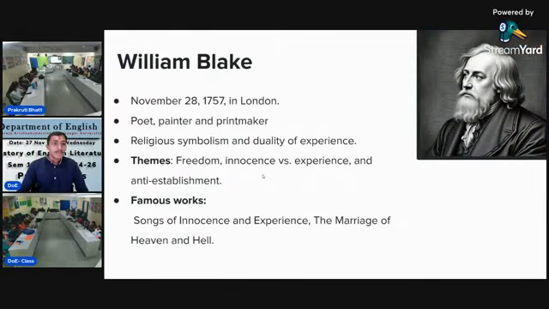William Blake. William Blake was born on 28 November 1757 in London, and he was a poet, painter, and printmaker. He was also famous as a painter, and his paintings were famous at that time. He used religious symbolism and duality of experience in his poetry, and themes like freedom, innocence versus experience, and anti-establishment. His famous works are Songs of Innocence and Experience and The Marriage of Heaven and Hell. These are the famous works of William Blake. So these are the three main first generation romantic poets.